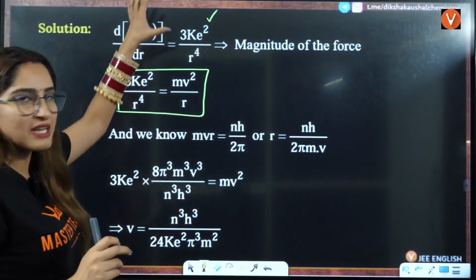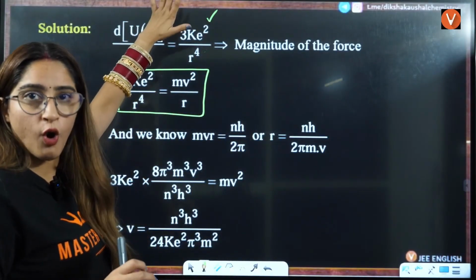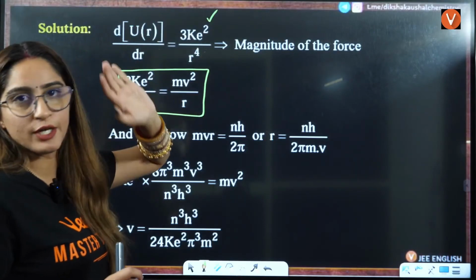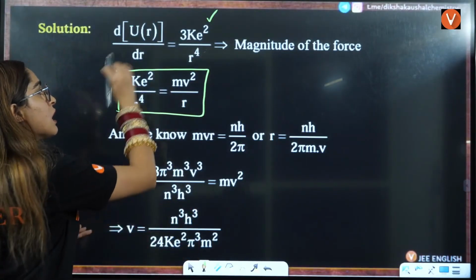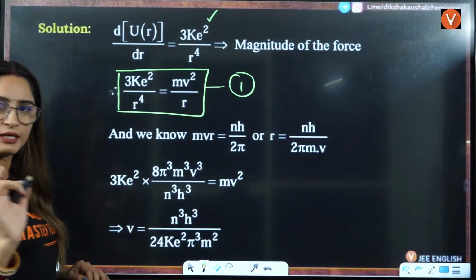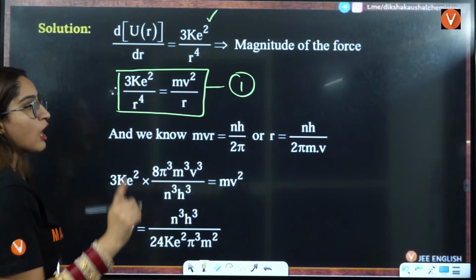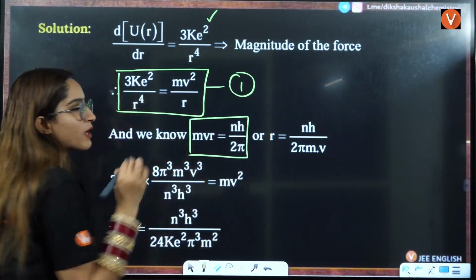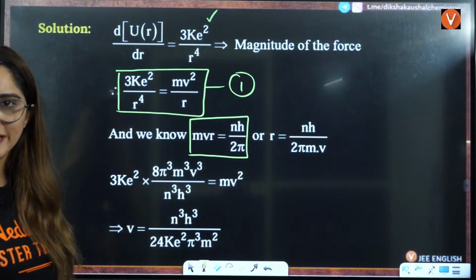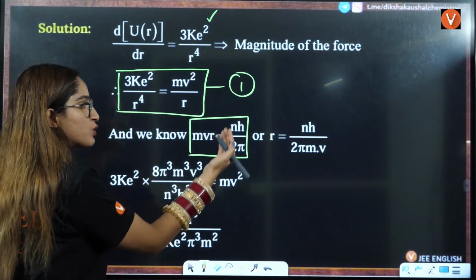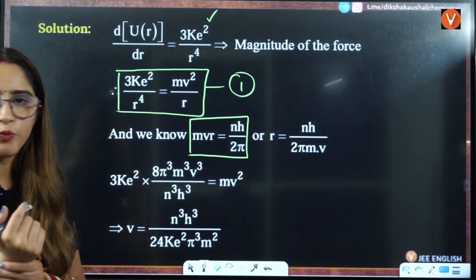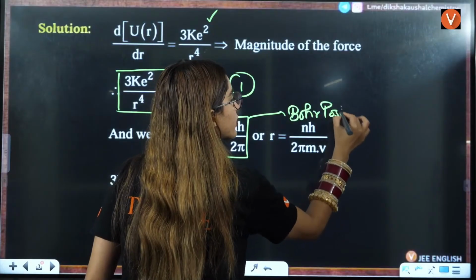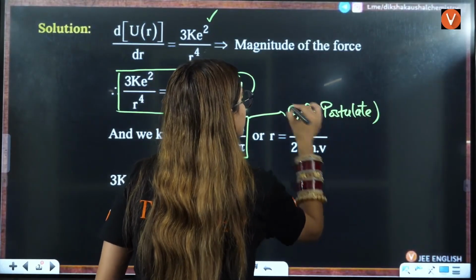So that is why the energy that was given in the question, the differentiation will be equal to the centripetal force, that is mv square by r. Once you equate this, mark it 1, right? Now we also know from the Bohr postulate that mvr is equal to nh by 2 pi. That is the angular momentum of Bohr, an integral multiple of h by 2 pi. This we know from the Bohr postulate.